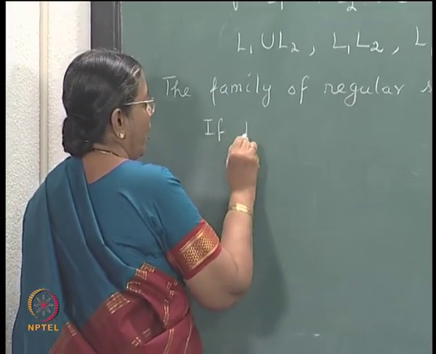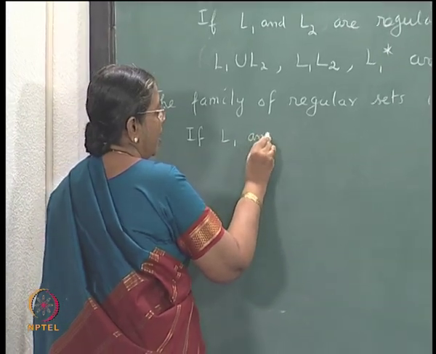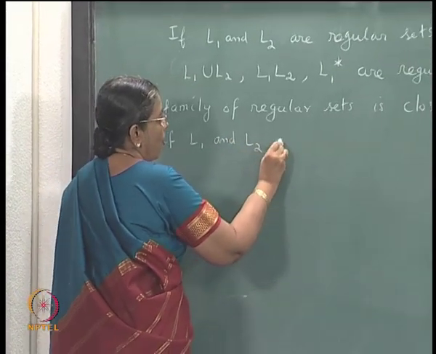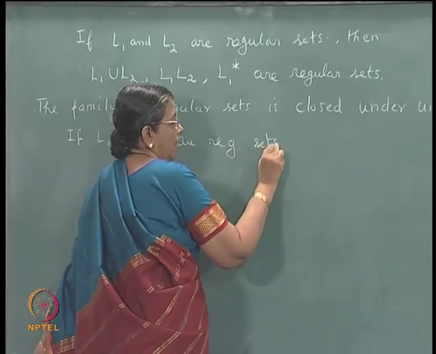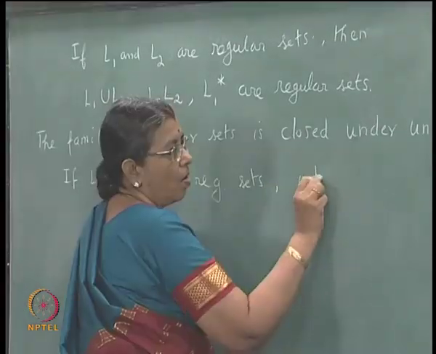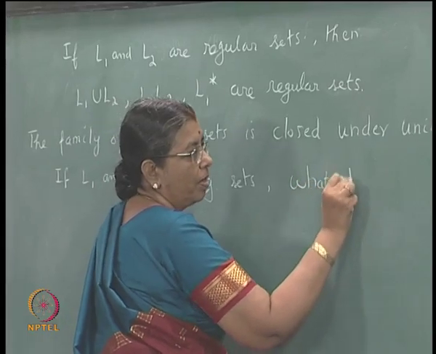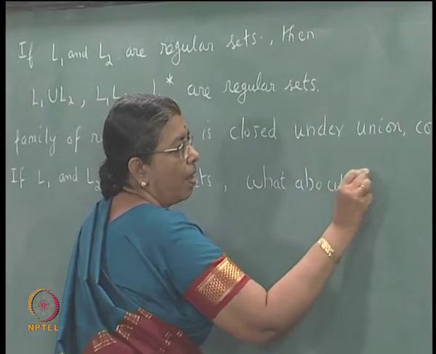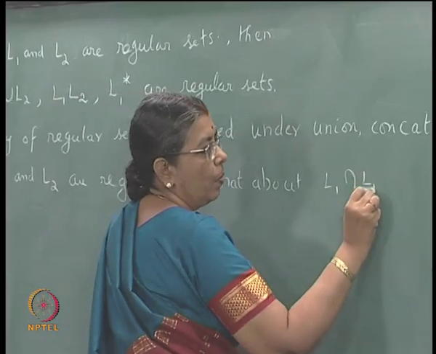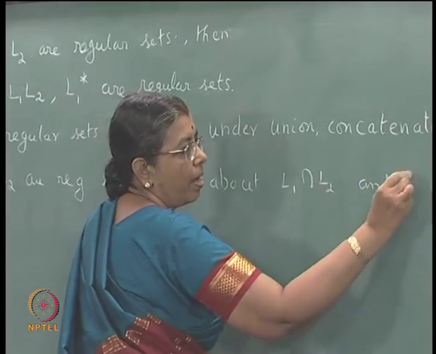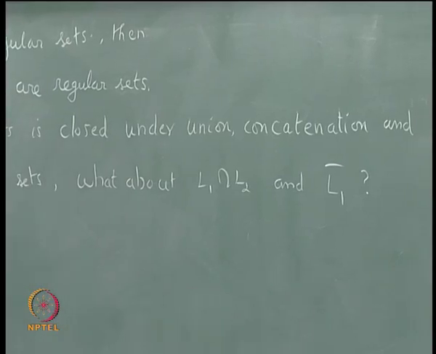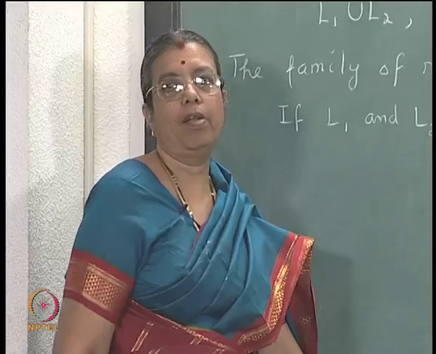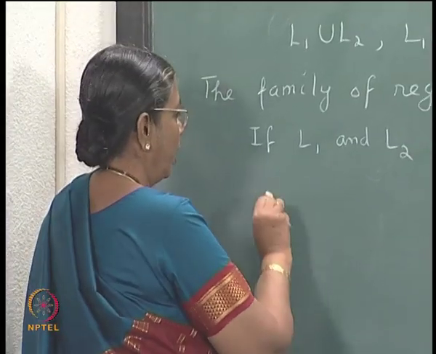If L1 and L2 are regular sets, what about L1 intersection L2 and L1 bar? How do we define L1 bar?